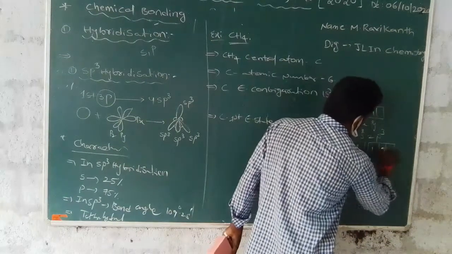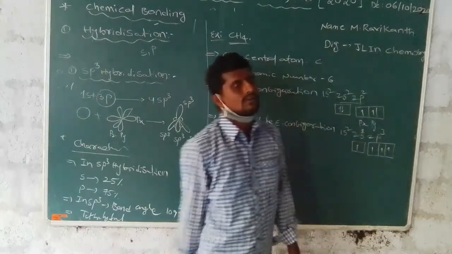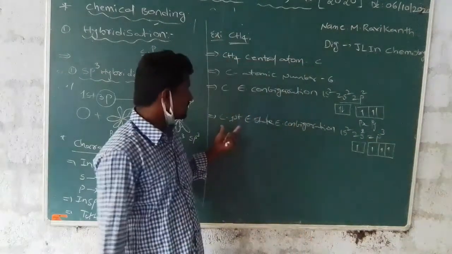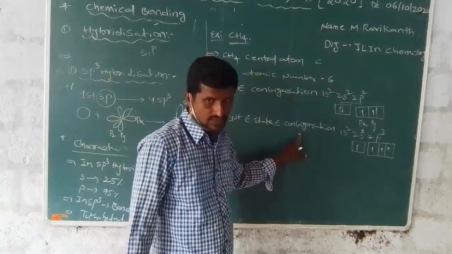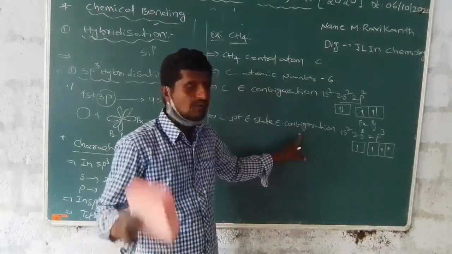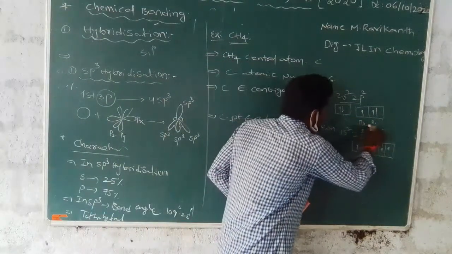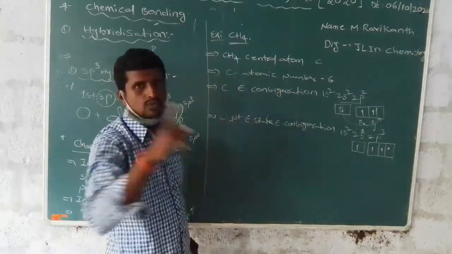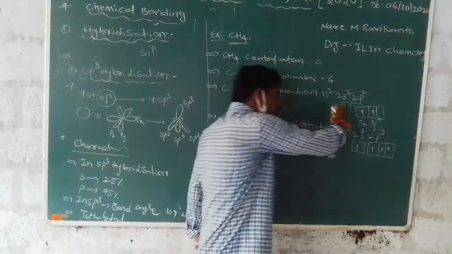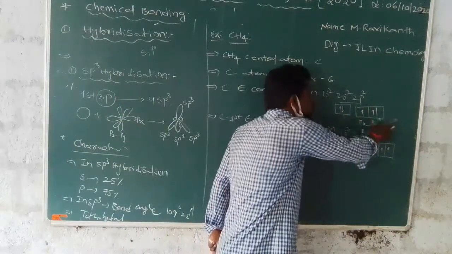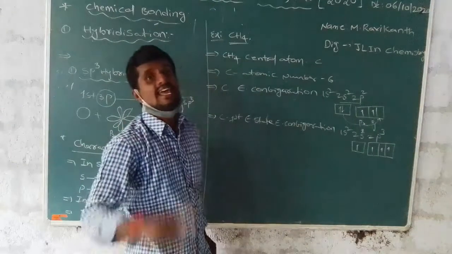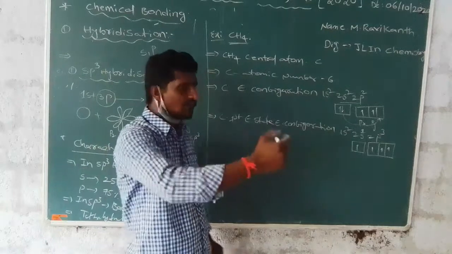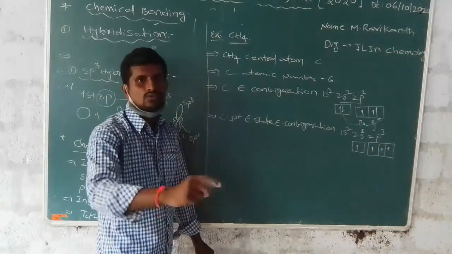Totally 3 electrons are present in the 2p orbitals in the carbon first excited state. 1 electron moves from the 2s orbital to the 2p orbital. This state is an excited state, where an electron moves from a lower level to a higher level.